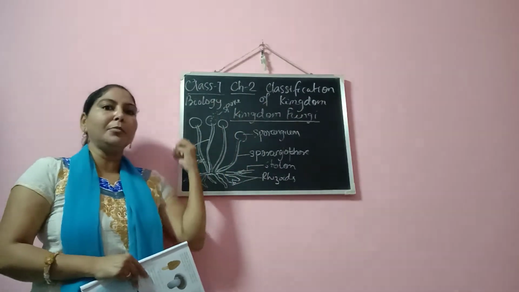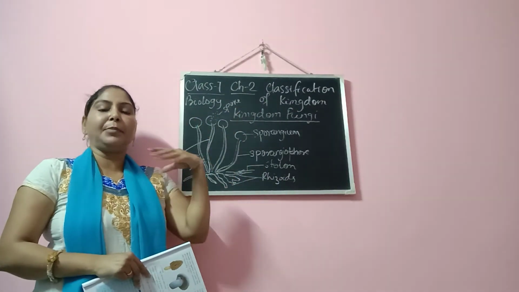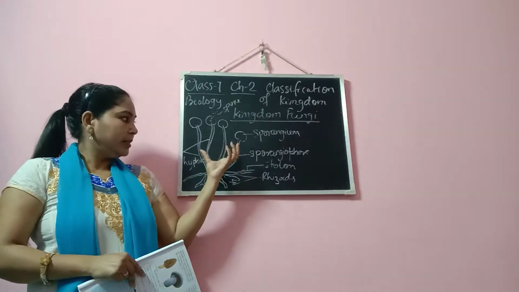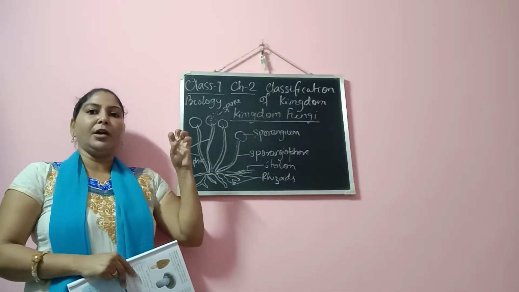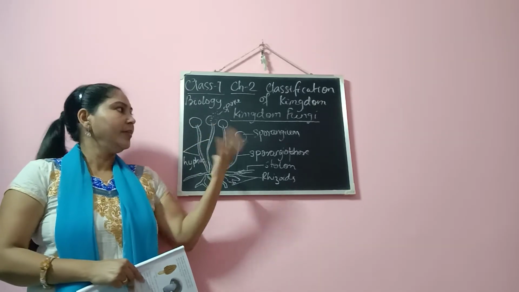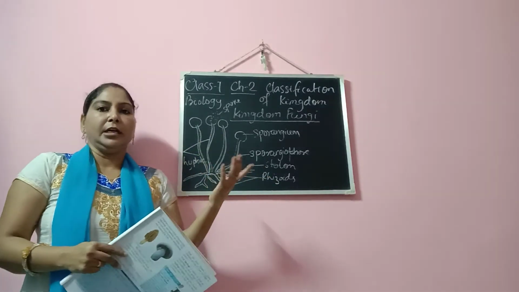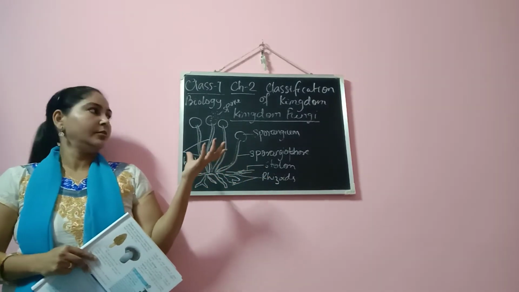Glucose is absorbed by the hyphae again, and all these processes happen outside the body. The hyphae absorb the nutrients into their body, and then the extra amount of glucose is stored in the form of glycogen, right?